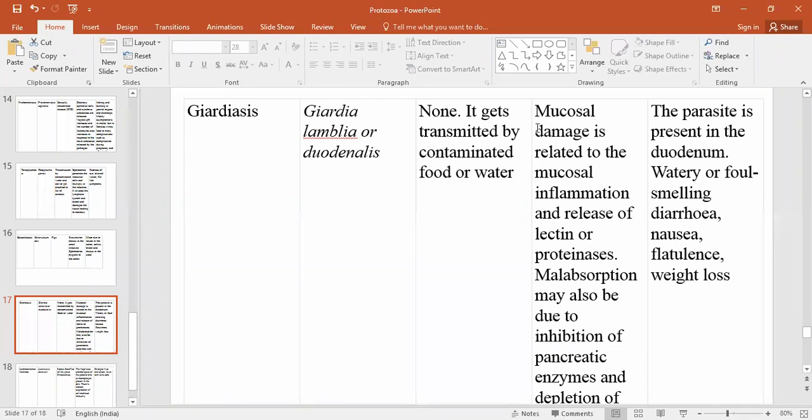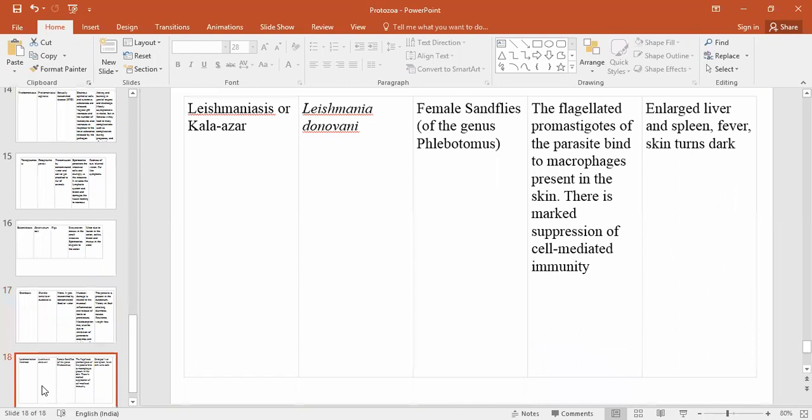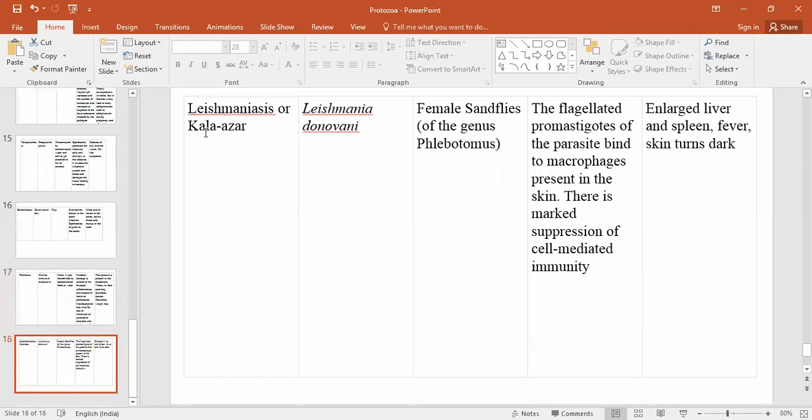Mucosal damage, mucosal infection, malabsorption, and pancreatic enzyme depletion occur in this disease. The symptoms are diarrhea, nausea, weight loss, and flatulence, with stool that is watery and foul smelling.